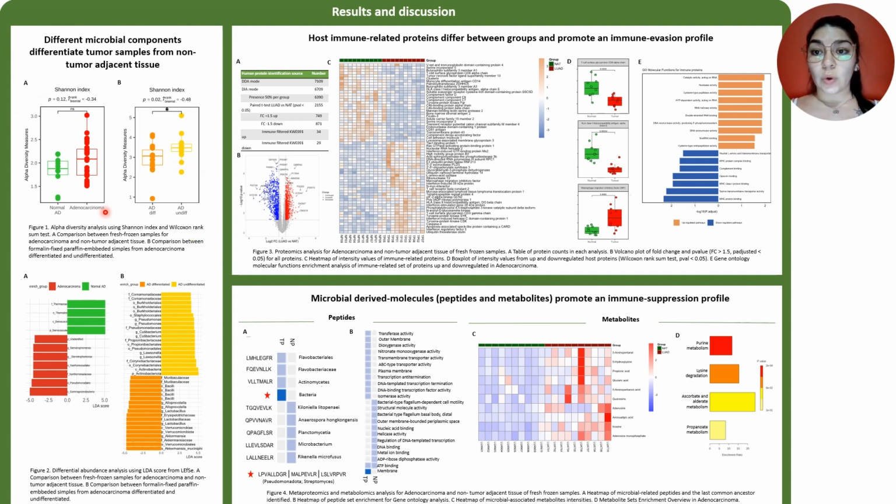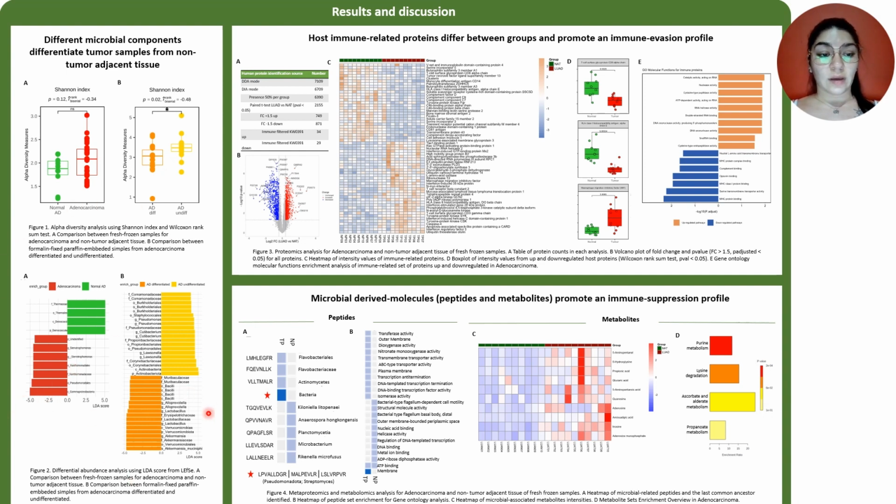However, we wanted to know not only the diversity, but whether a specific bacterial member was enriched in each group and would be representative for that group. In the case of the fresh frozen samples, using a LEfSe analysis with LDA score, we found that in the tumor samples we had an enrichment of Pseudomonas, which has been related to immune respiratory diseases and promotes a pro-inflammatory profile in those tissues.